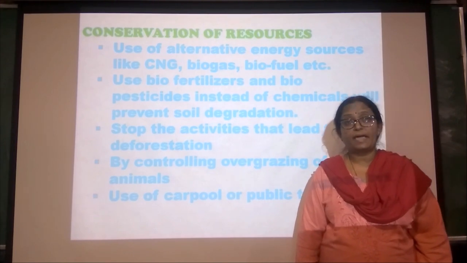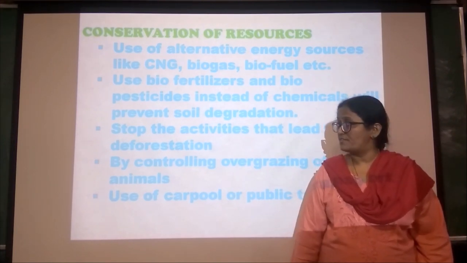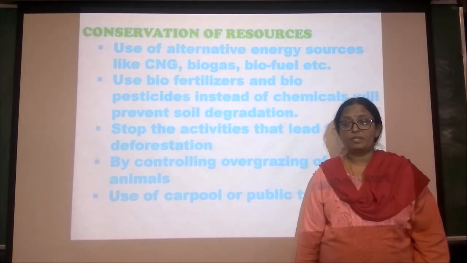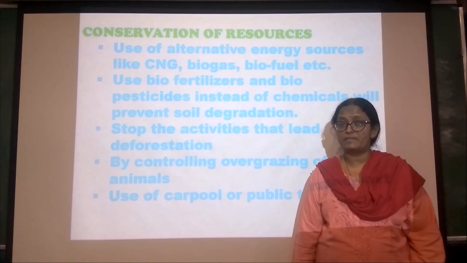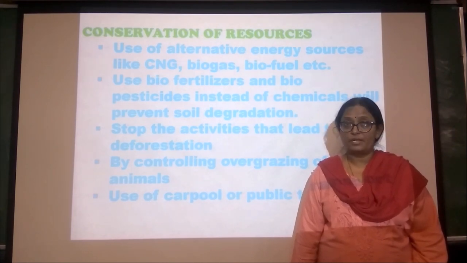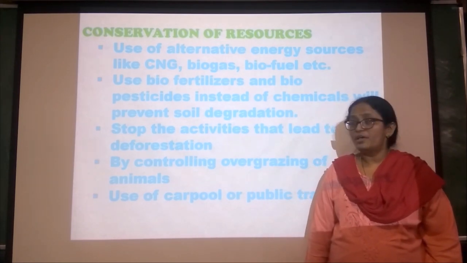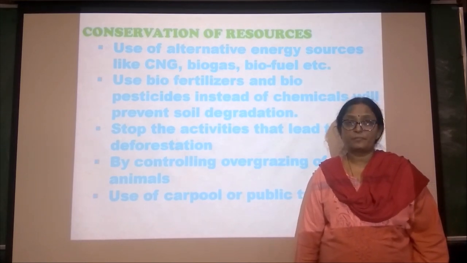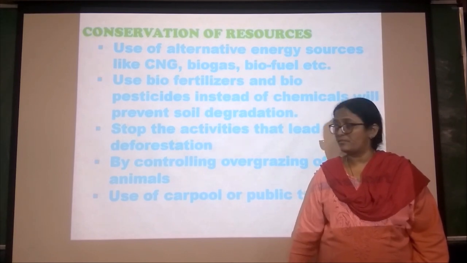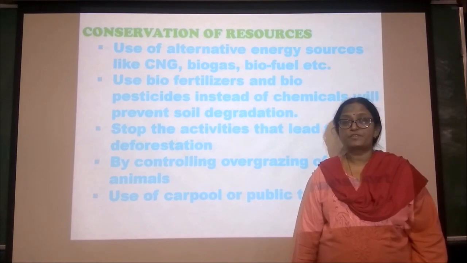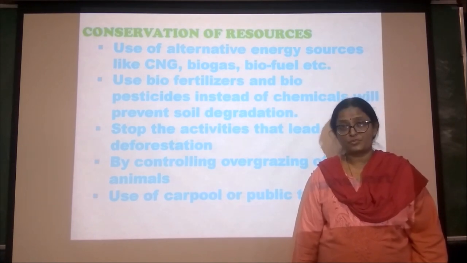We have to stop the activities that lead to deforestation, and control the overgrazing of animals. If grazing of animals takes place on any land continuously, it leads to overgrazing, and that reduces the productivity of the soil. Last one, using public transport or a carpool system. Instead of using our own vehicles, we can use public transport or a carpool system. That reduces the usage of energy sources.